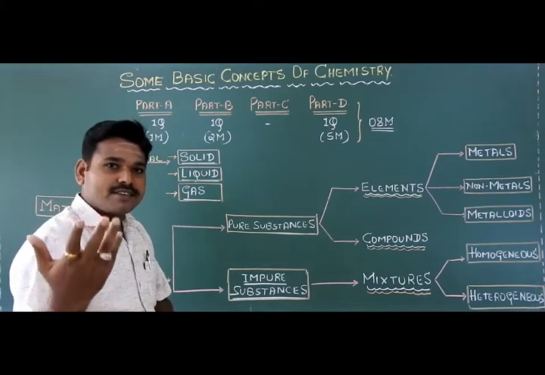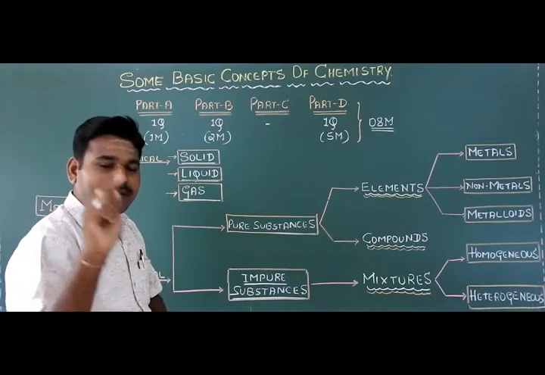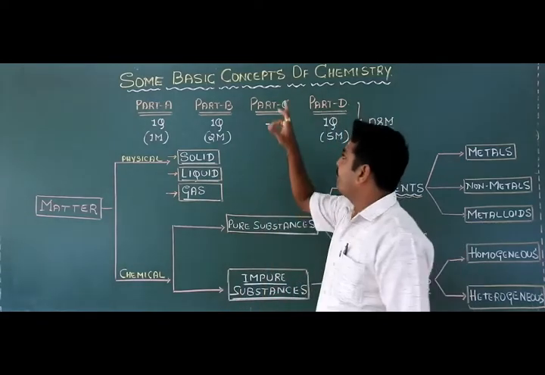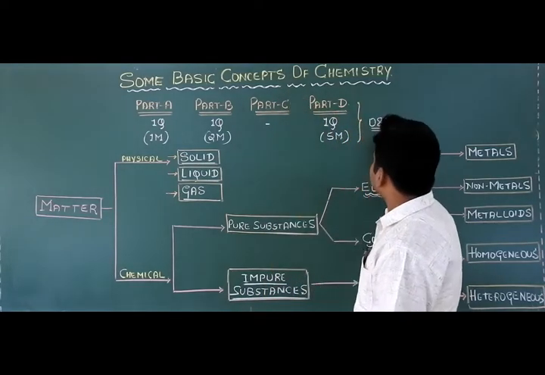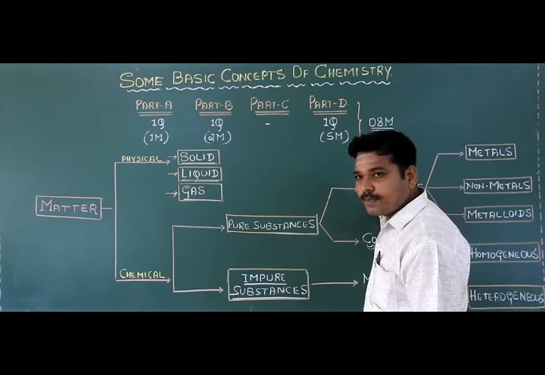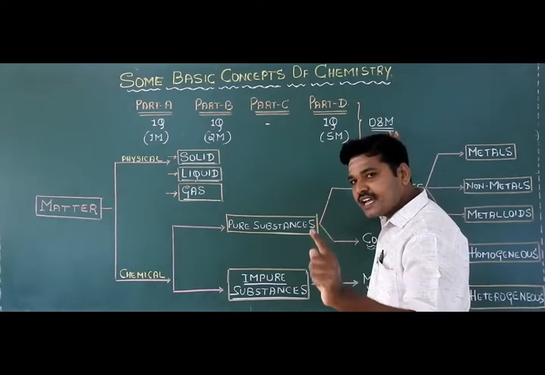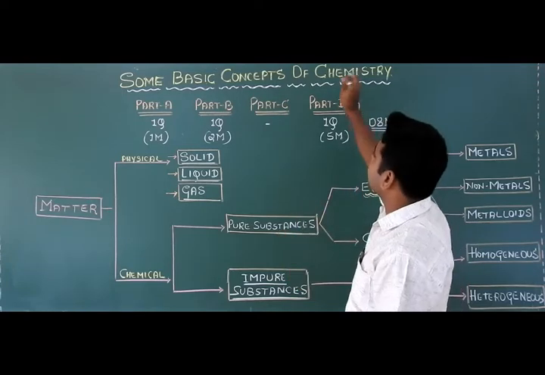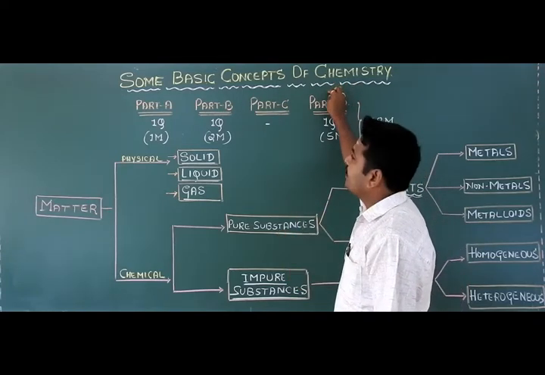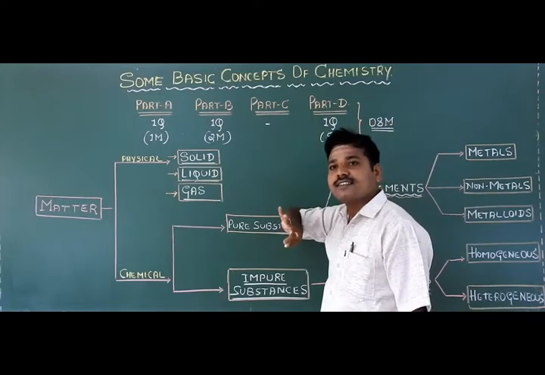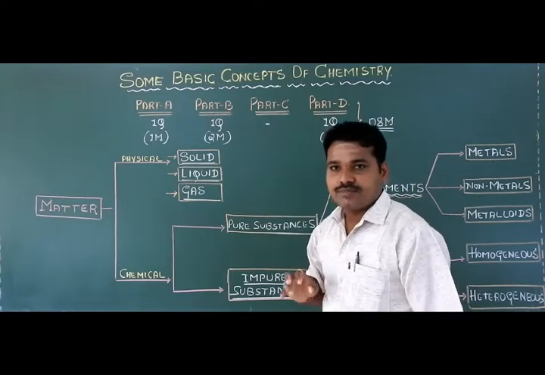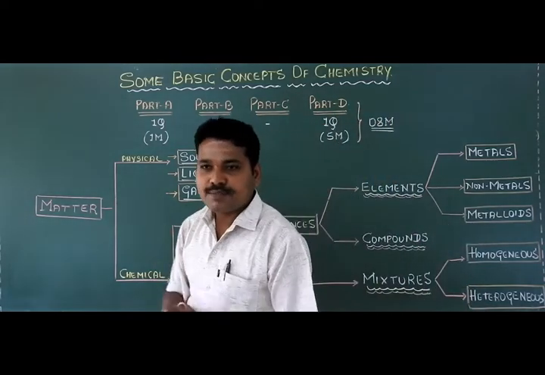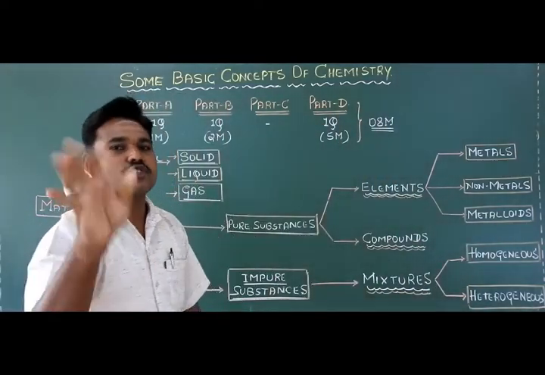The question paper consists of 4 parts: part A, part B, part C and part D. Based on this chapter, they frame 3 questions in the final examination. So you will get only 3 questions from this chapter, students.